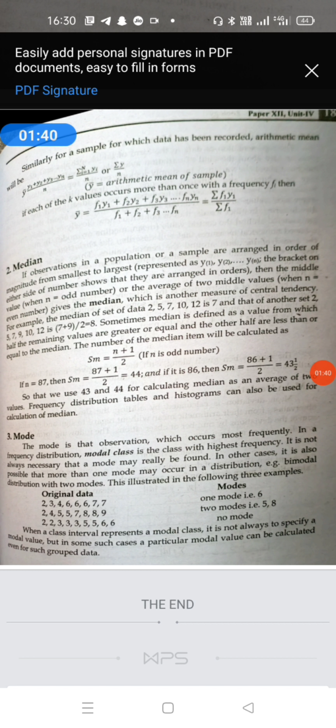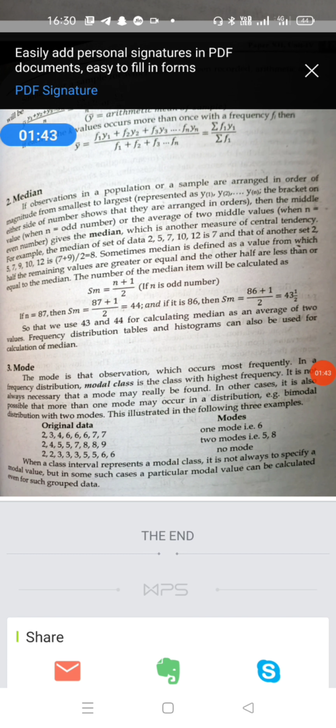For example, here I will show the original data and their mode values. In the first set, 2, 3, 4, 6, 6, 7, 7, there is one mode, that is 6, the most frequently repeated value. In the second set, 2, 4, 5, 5, 7, 8, 8, 9, two modes are present, that is 5 and 8. The mode is also known as the norm. Also, if several samples are drawn from the population, the important value which appears repeatedly in all the samples is called the mode.